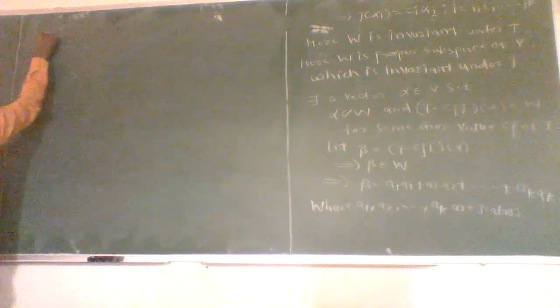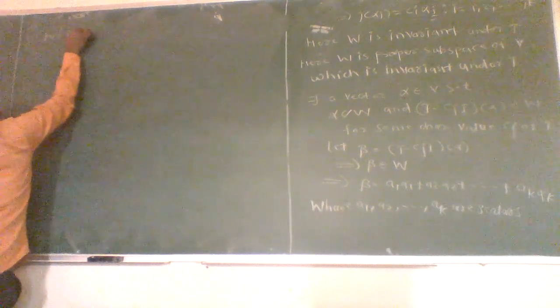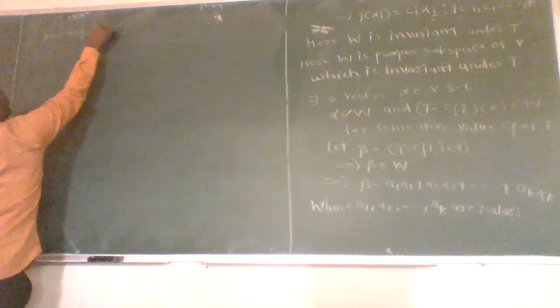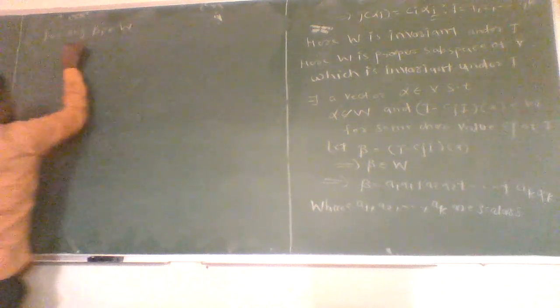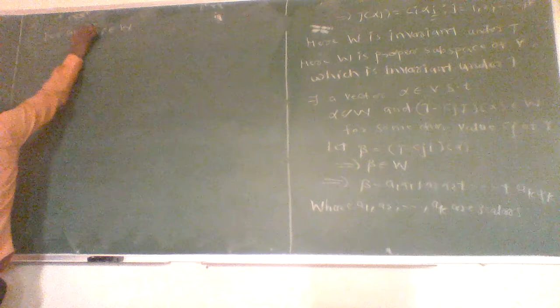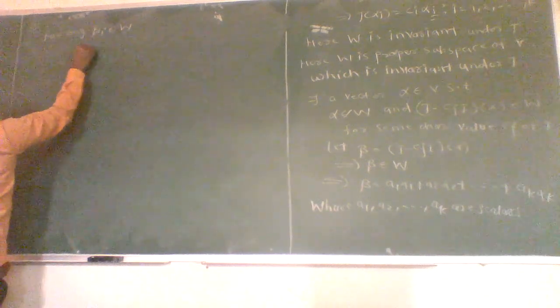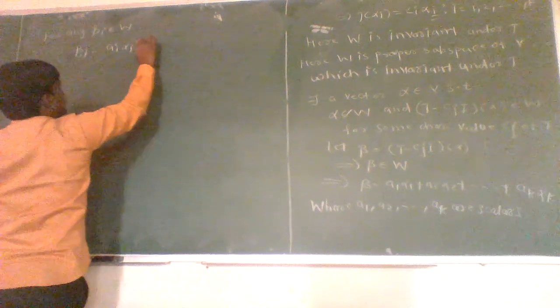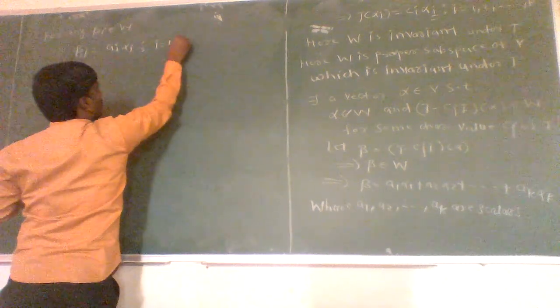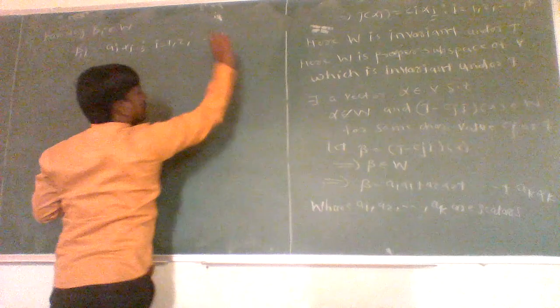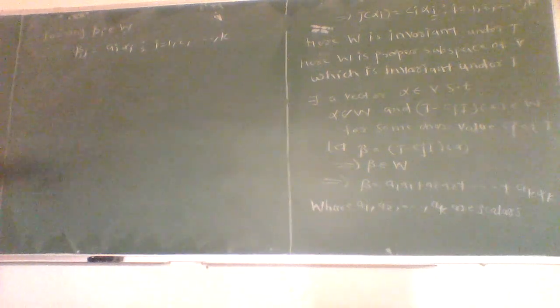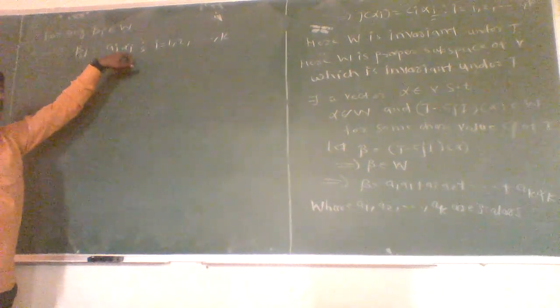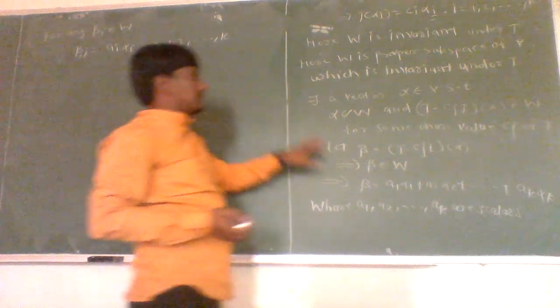Therefore, for any beta i belonging to W, beta i can be expressed as a linear combination of elements of the basis set of W, where i runs from 1 to k. Again, here we know that each alpha is a characteristic vector belonging to the basis set of W.